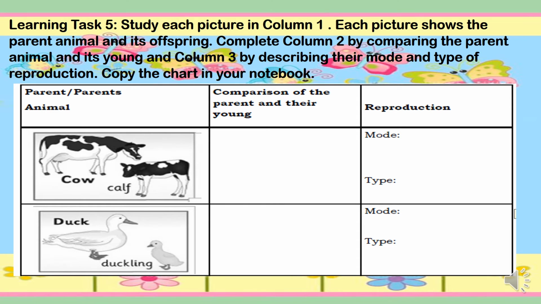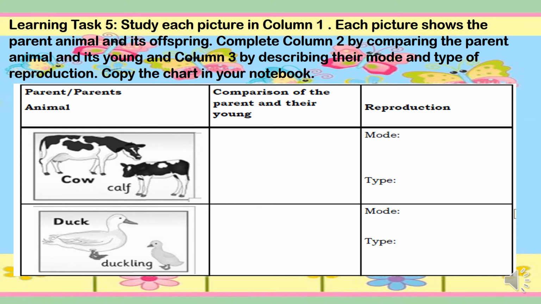Now, let us answer learning task 5. Study each figure in column 1. Each picture shows the parent animal and its offsprings. Complete column 2 by comparing the parent animal and its young, and column 3 by describing their mode and type of reproduction. Copy the chart in your notebook. So for the first one, we have the cow and calf, duck and duckling.